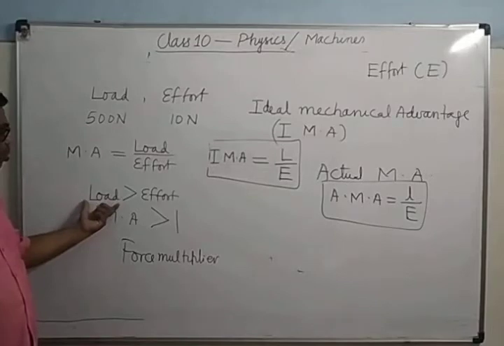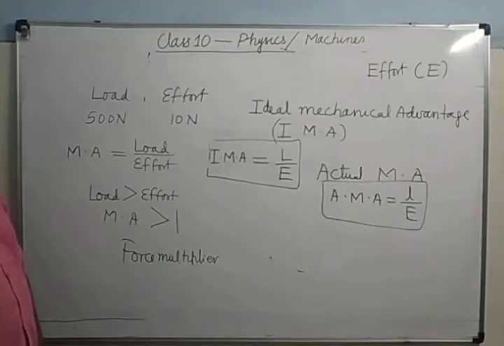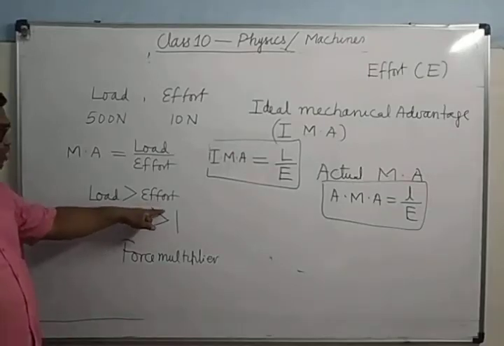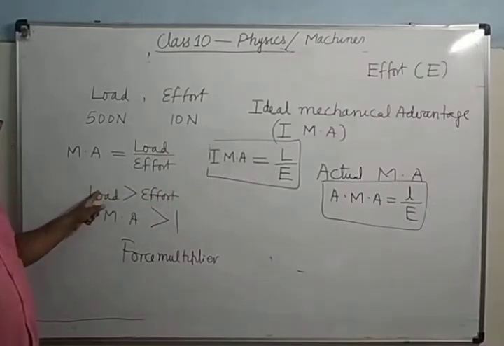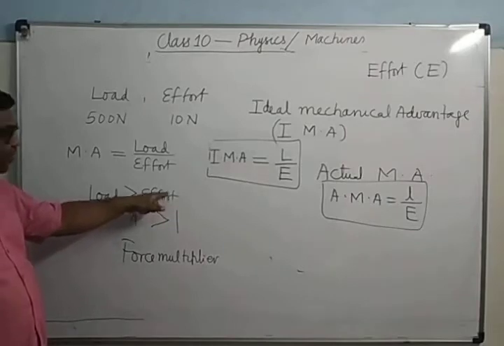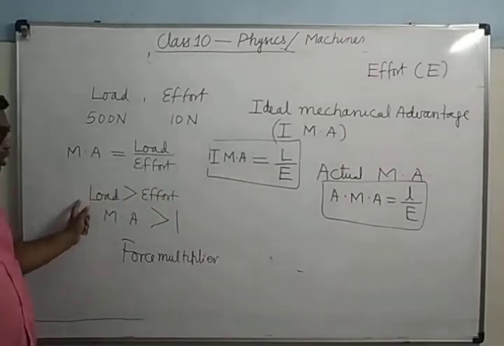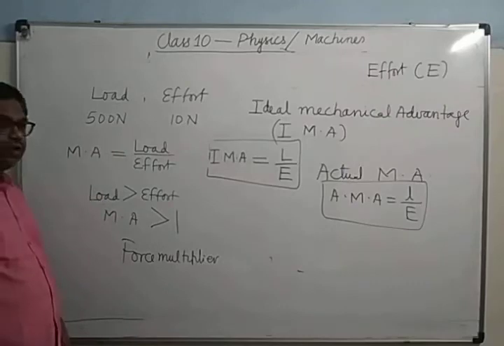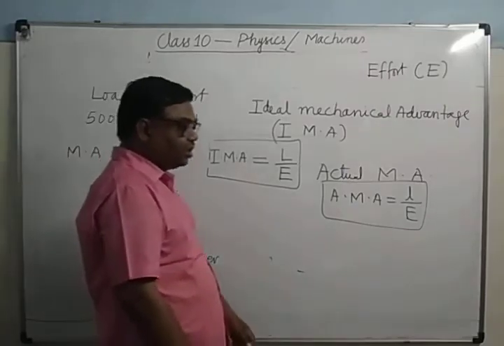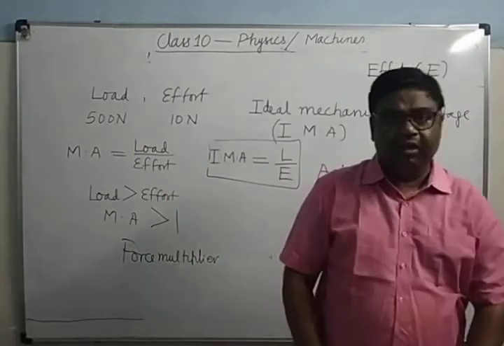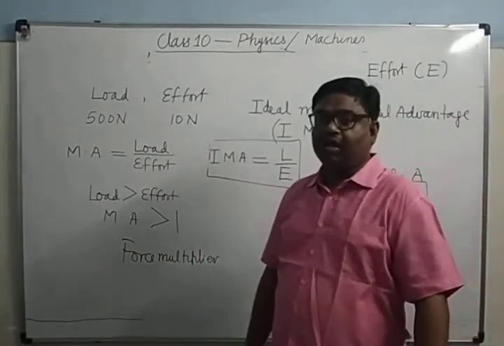Why? Because the load to be overcome is very large, but to overcome it we apply a smaller effort. A force multiplier machine increases the effect of the effort applied.